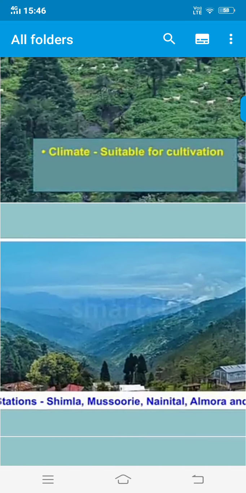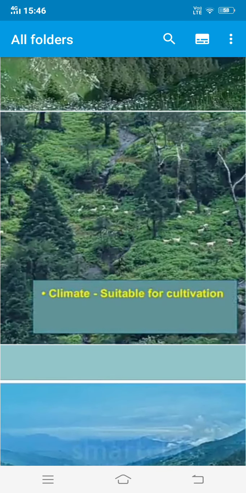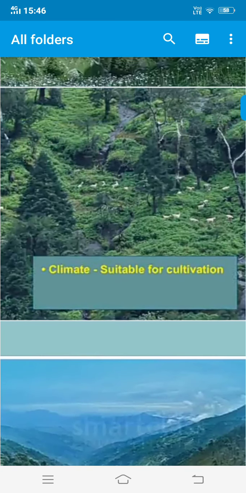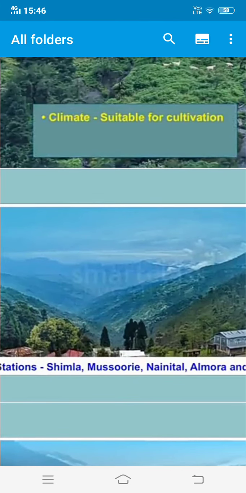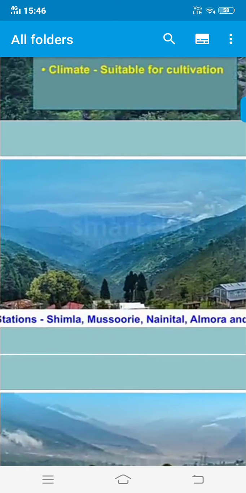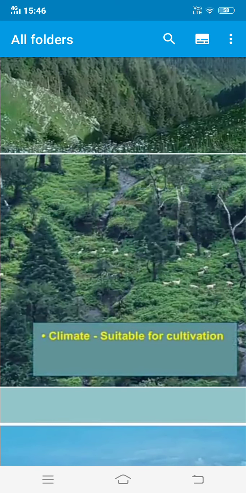I hope this is clear to you now. Children, previously you have studied what is a valley. Yes, it is a low-lying area between the mountains. So here I have shown you the Kashmir Valley, Kullu Manali, Kullu Valley and Kangra Valley. And this range covers the states of which states? Jammu and Kashmir, Himachal, Uttarakhand, and last it extends towards Nepal, that is not in our India. So you can remember till Uttarakhand.